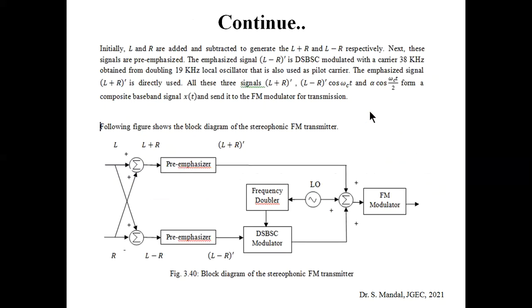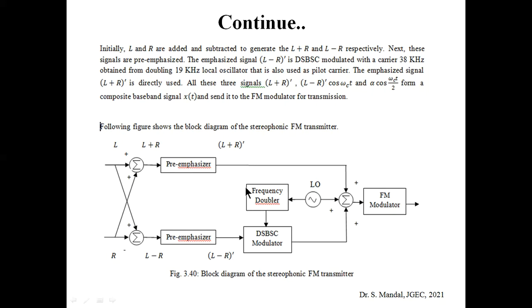Let's see what will happen. This is the block diagram of the stereophonic FM transmitter. Initially L and R are added and subtracted. Here is the adder and the subtractor: we are making L plus R, and using the subtractor we are making L minus R. Next, those two signals pass through the pre-emphasis circuit, and we get L plus R dash and L minus R dash.